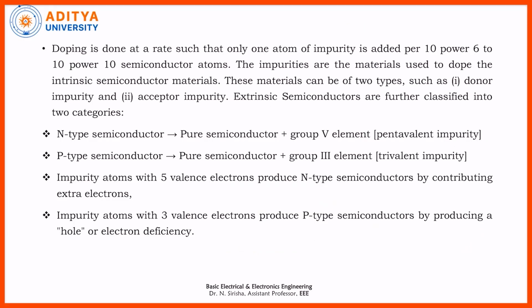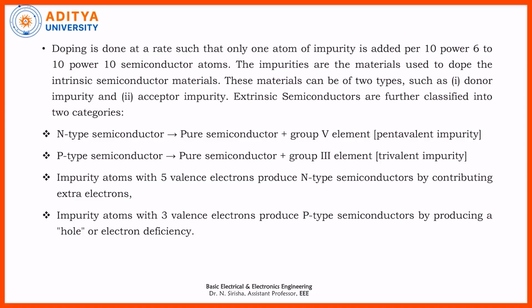See how the doping process is done. One atom of impurity is added to 10 power 6 or 10 power 10 semiconductor atoms. If the semiconductor atoms are around 10 power 6 to 10 power 10, only one atom of impurity, whether it is a trivalent impurity or pentavalent impurity, is added by the process of doping. Right. So these materials can be of 2 types: donor impurities and acceptor impurities.